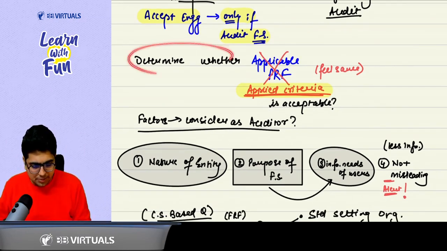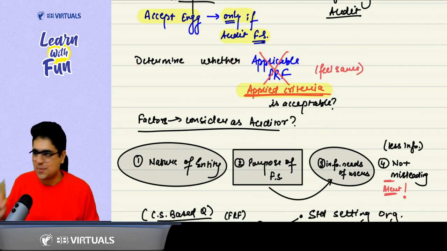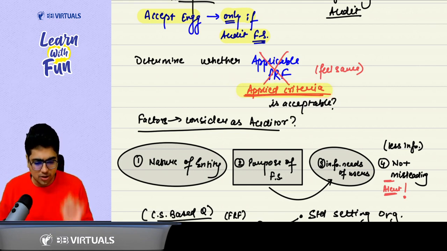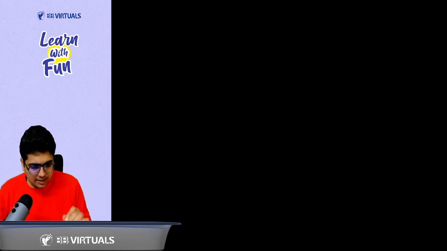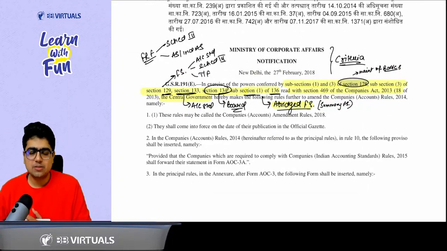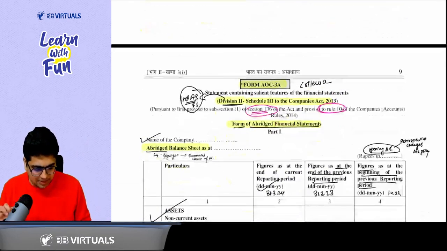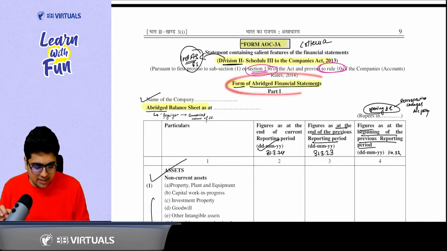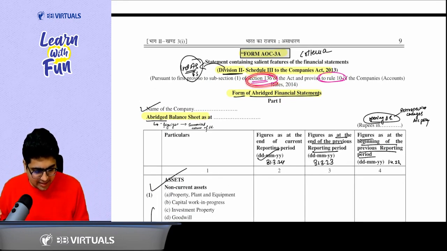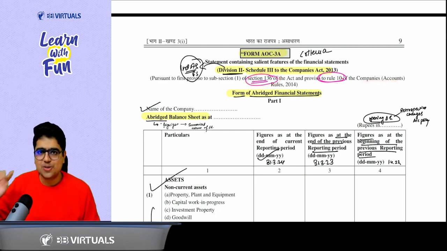So the first thing you need to determine is whether the applicable FRF is acceptable. Here the word used is applied criteria, whether the applied criteria is acceptable or not. What is the applied criteria generally? In case of India, for companies who prepare their financial statements as per AS or Ind AS, the word is not summary financial statement, the word used is abridged financial statements. For companies which comply with Ind AS, the format of abridged financial statements has been prescribed by Companies Act 2013 pursuant to section 136 read with rule 10 of Companies Accounts Rules 2014.